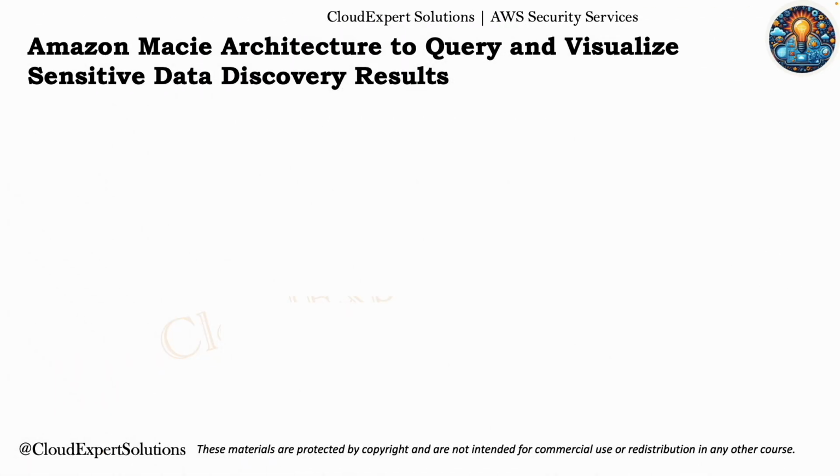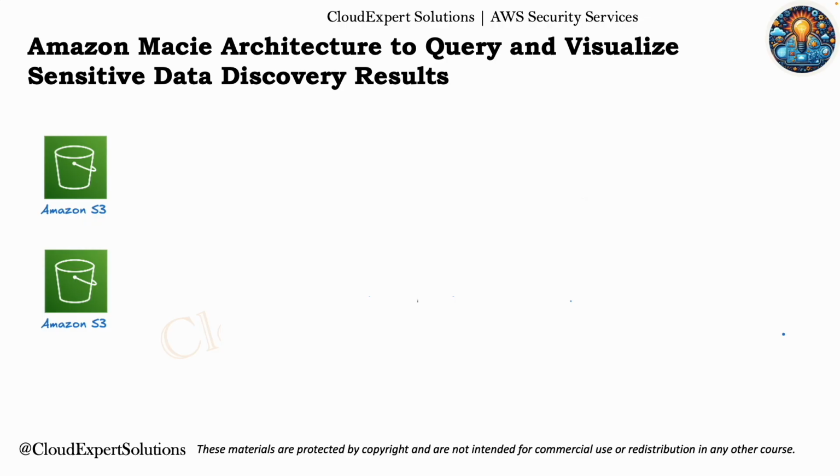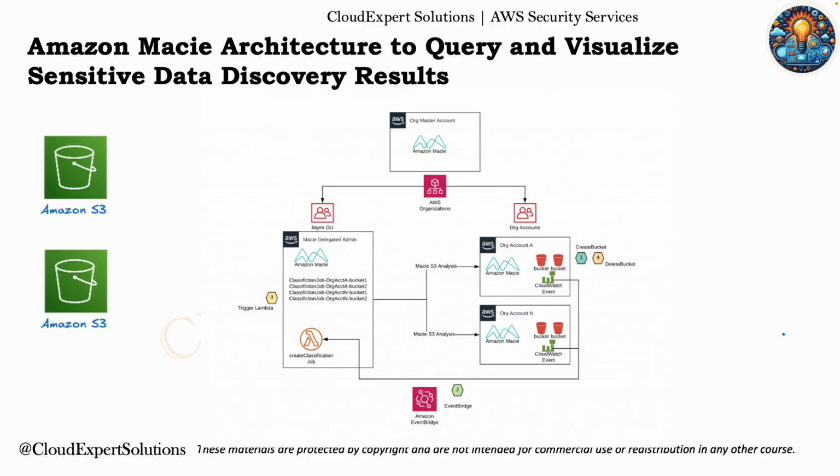Now let's review a solution to gain comprehensive and organization-wide visibility into which types of sensitive data are present in your S3 storage, where the data is located, and how much of it is present. Step 1 is to enable Amazon Macie in your account. If you have more than one AWS account and AWS Organizations is enabled, then you can also enable Macie in additional member accounts using your AWS organization. You can also set your account as the delegated Macie administrator account using your AWS organization.